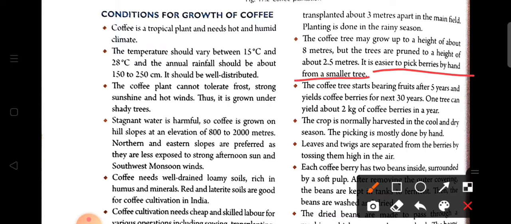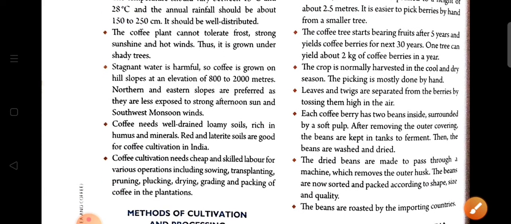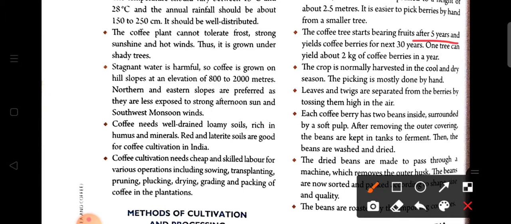As it is easier to pick berries from a smaller tree, it is pruned to a height of 2.5 meters. Now, coffee trees start bearing fruit from 5 years and they yield coffee berries for the next 30 years. So once the tree is planted, after 5 years it can yield coffee berries for the next 30 years. One tree can yield about 2 kgs of berries in a year.